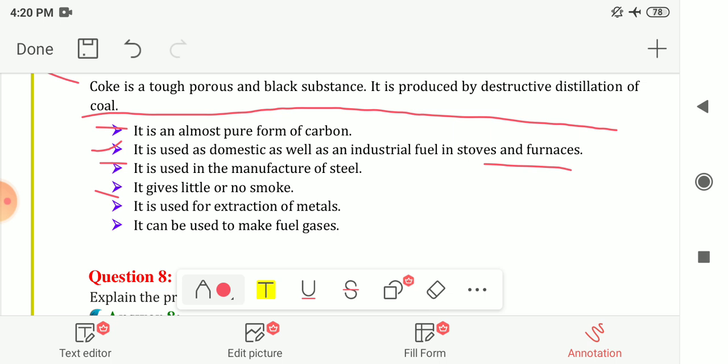Next one, it gives little or no smoke, so it is preferable. Next, it is used for extraction of metals. To get metals from their compounds, it is also used. Next, it can be used to make fuel gases. So these are the uses of coke.